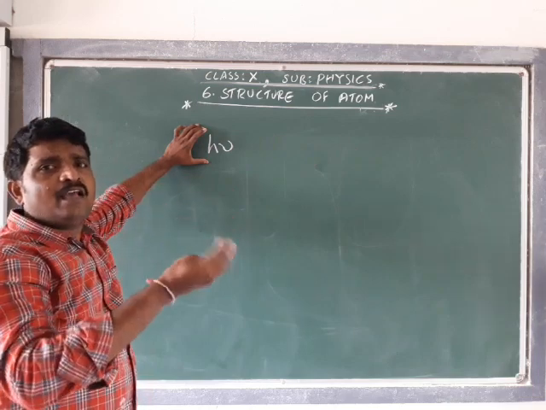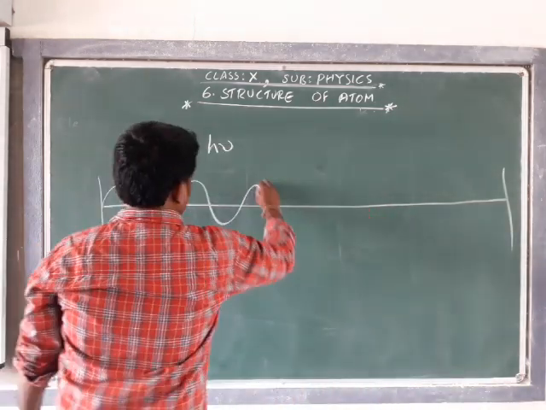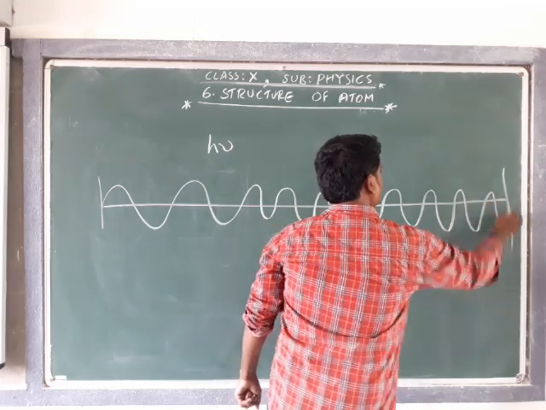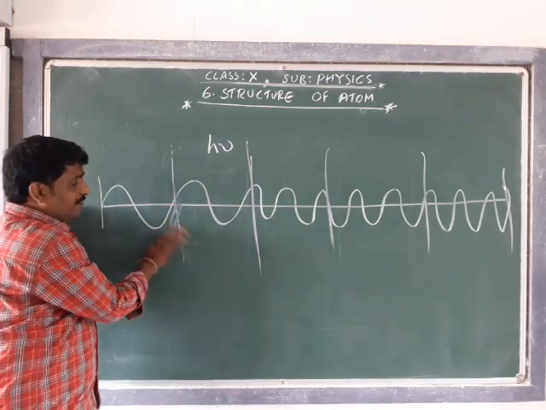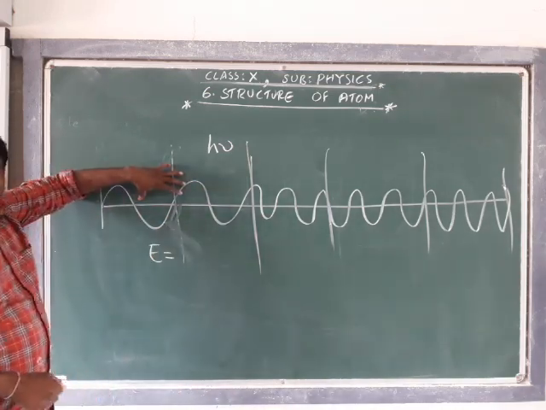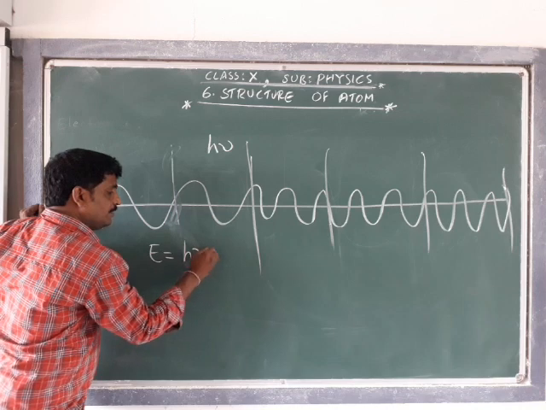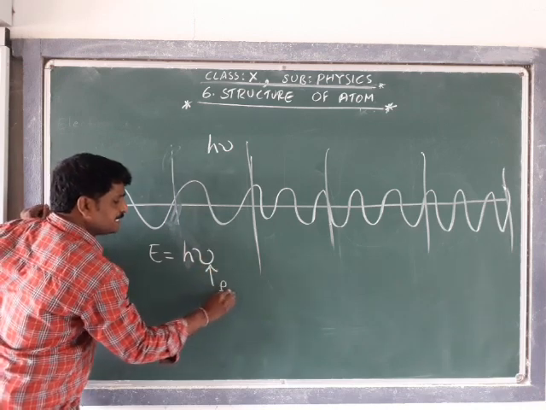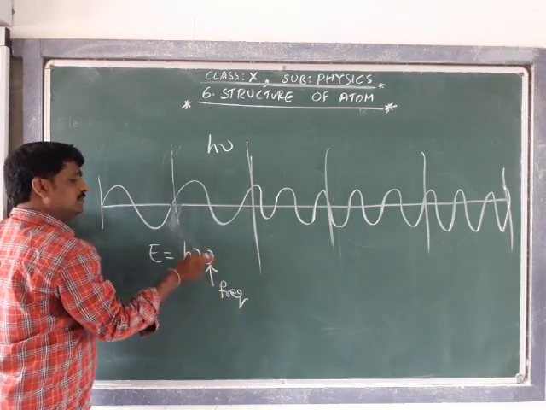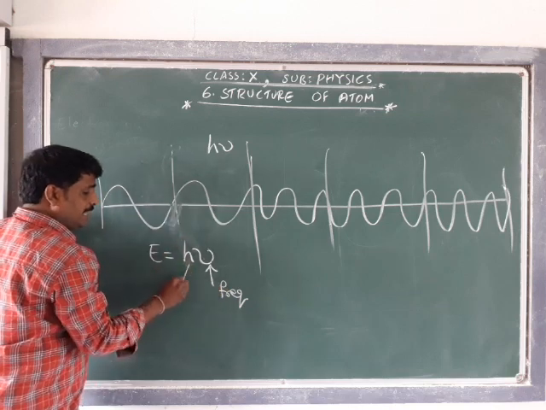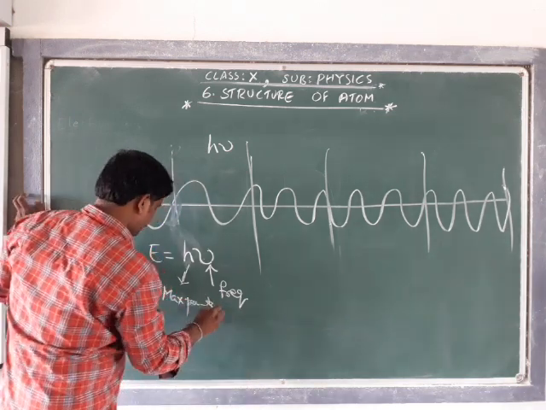Max Planck said that the energy of every electromagnetic wave, depending on its frequency, is expressed in the form of h nu, where nu is the frequency of the respective wavelength, and h is the Max Planck constant.